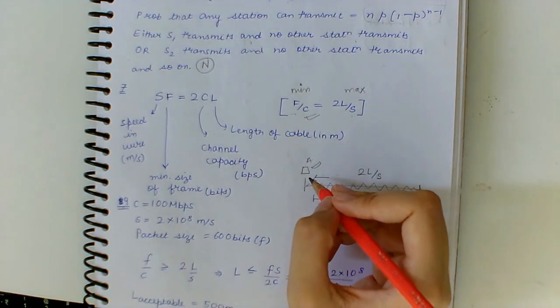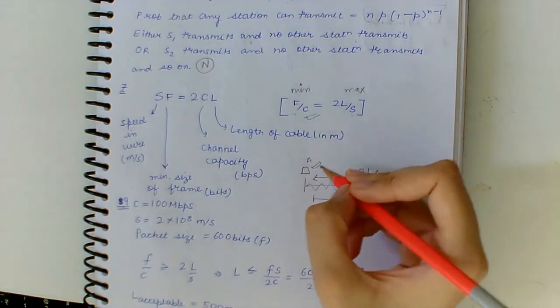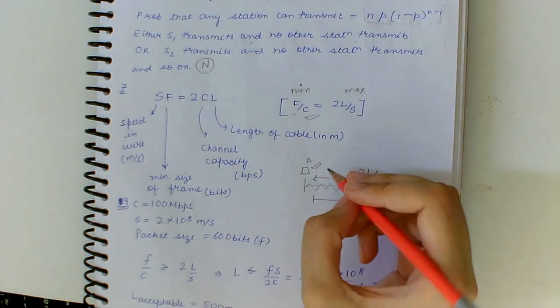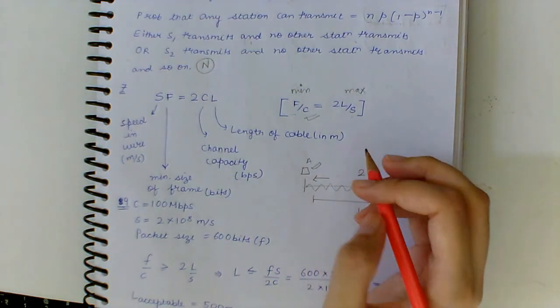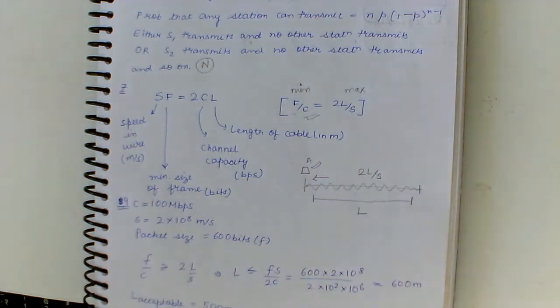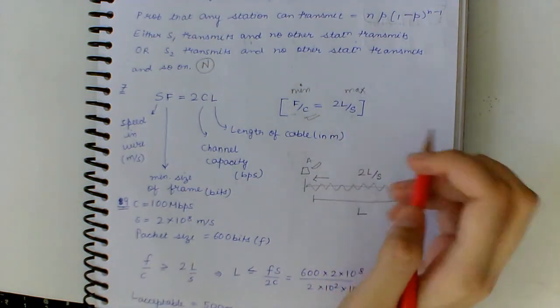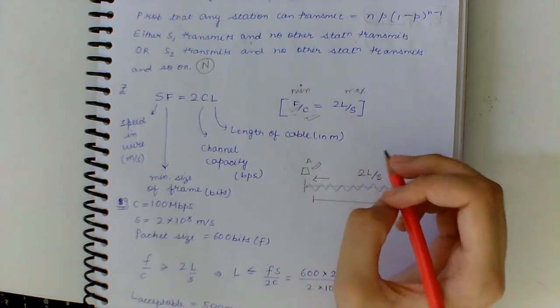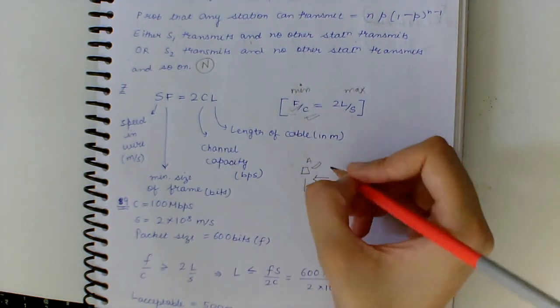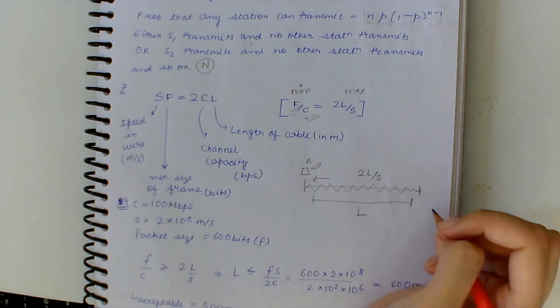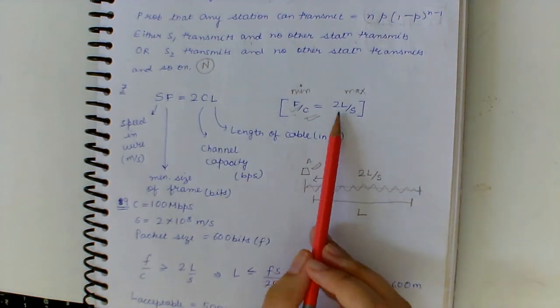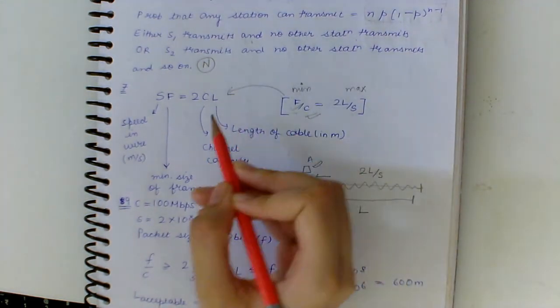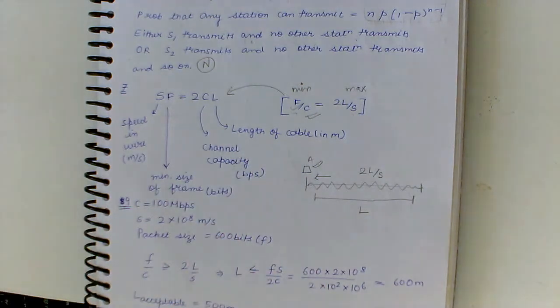So A should realize that the signal has undergone collision, and it should still be transmitting this frame. So it can retransmit the frame if the collision has occurred. So this equation can be simply written as this: SF equal to